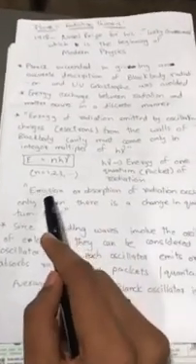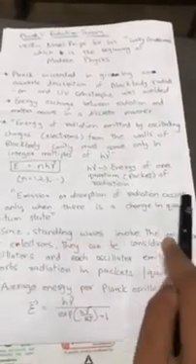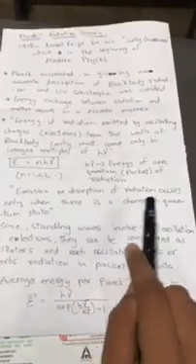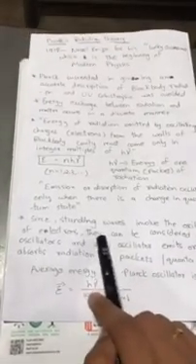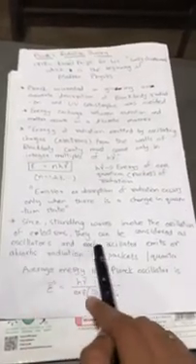Here h nu is the energy of one quantum packet of radiation. Next, Planck's radiation theory states that emission or absorption of radiation occurs only when there is a change in quantum state. Since standing waves involve the oscillation of electrons, they can be considered as oscillators, and each oscillator emits or absorbs radiation in packets or quanta.